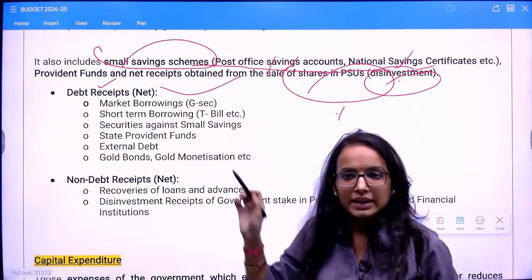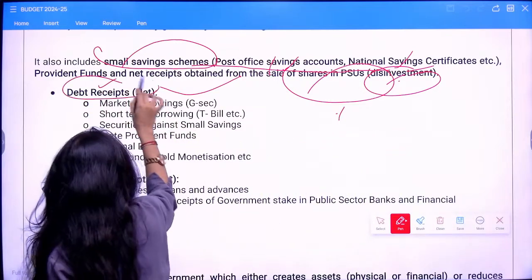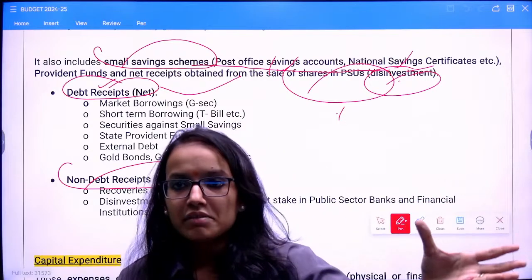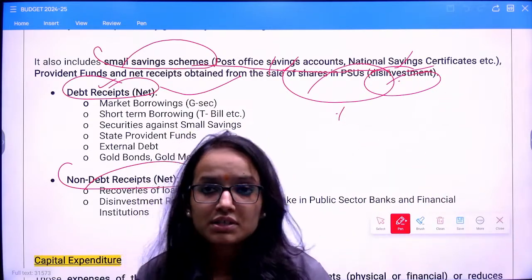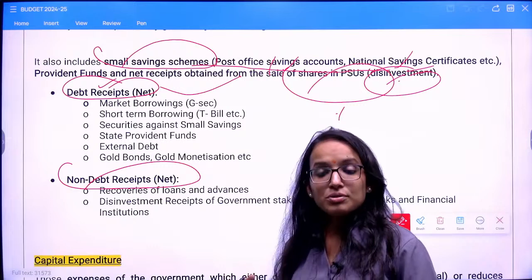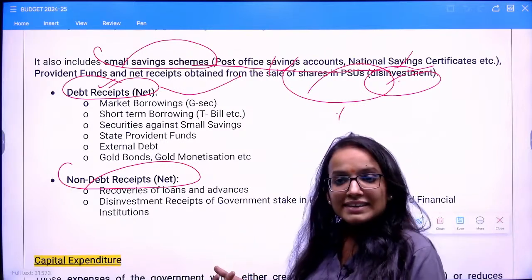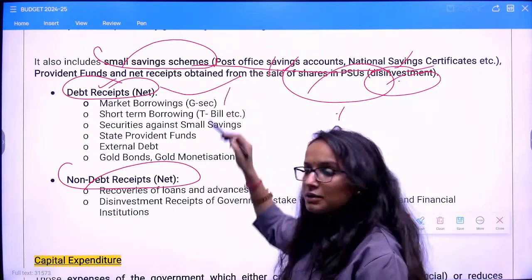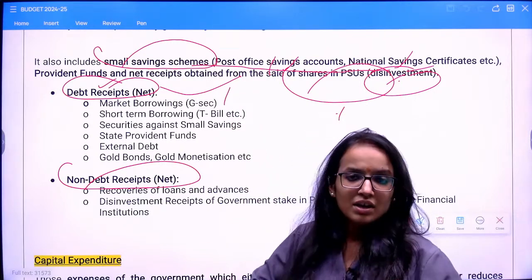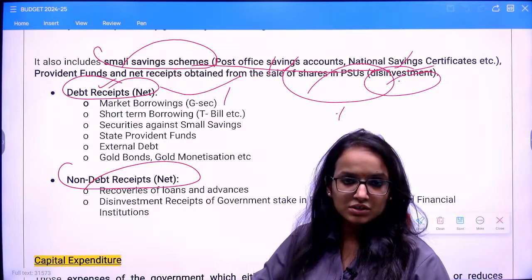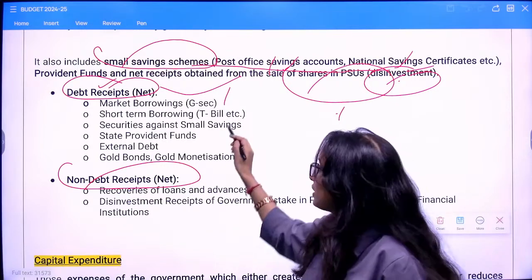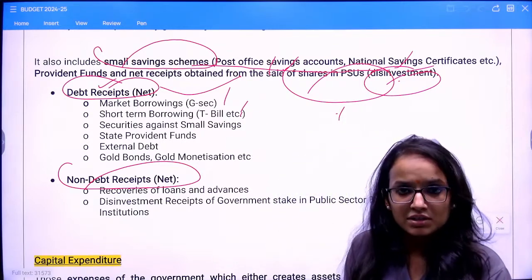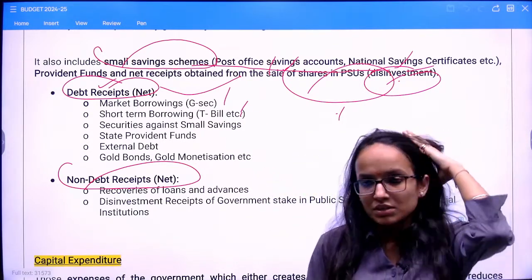These are the further heads. Next, these are debt receipts and non-debt receipts. Broadly, we can classify the capital receipts into debt receipts and non-debt receipts. Debt receipts are whatever receipts you have received on any debt instrument or via any debt raising instrument, say market borrowing. You have issued government securities, and via government securities you have raised the loan. Then short-term borrowings, say T-bills. You know what T-bills are, right? Treasury bills.